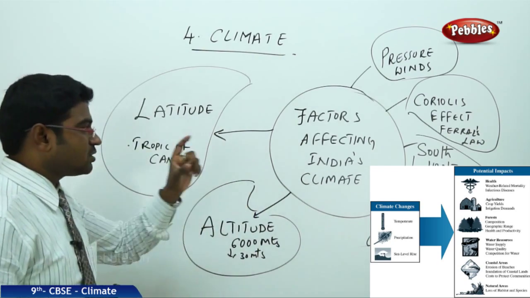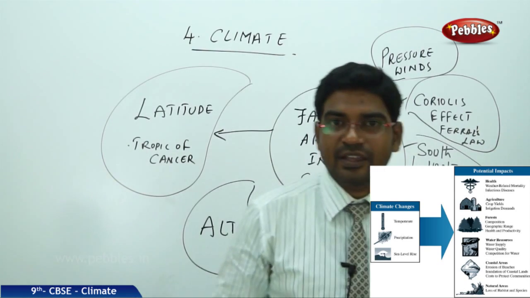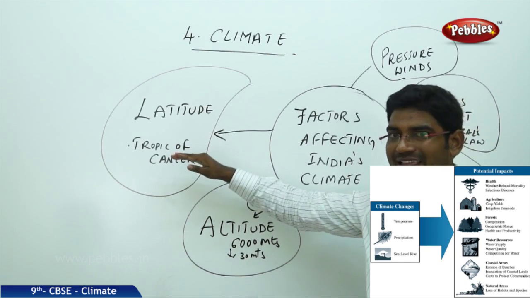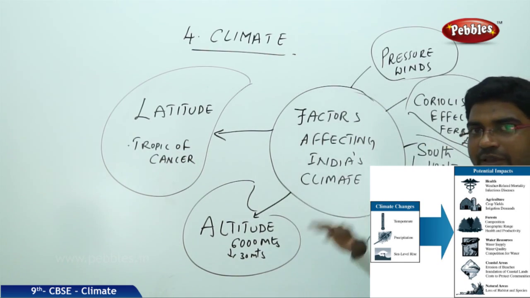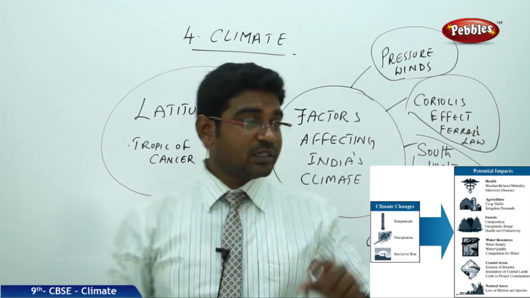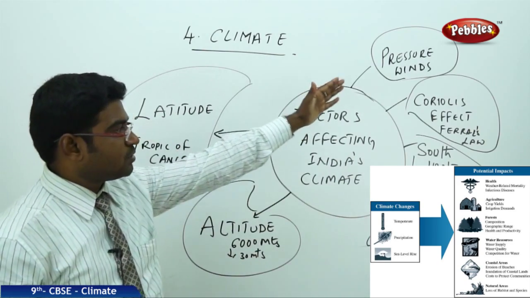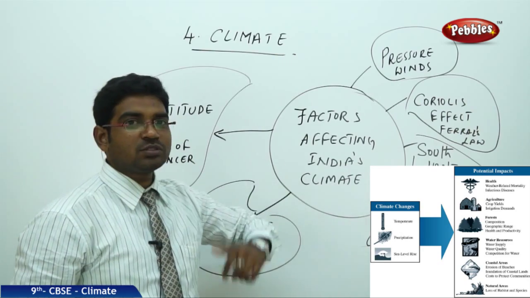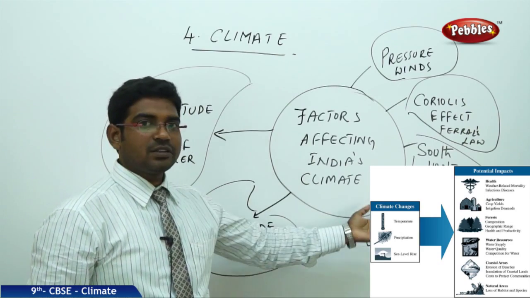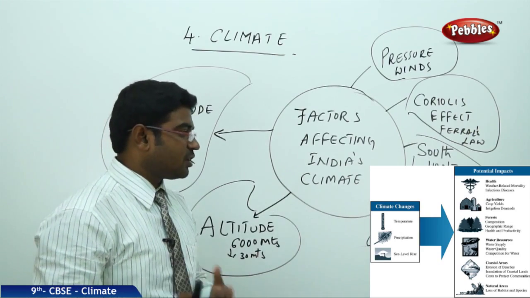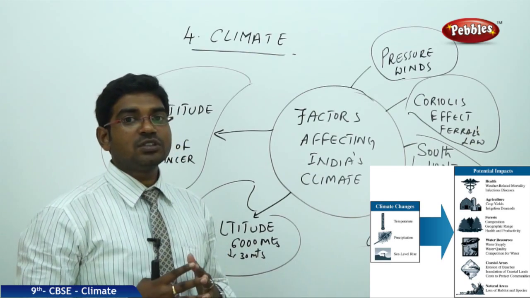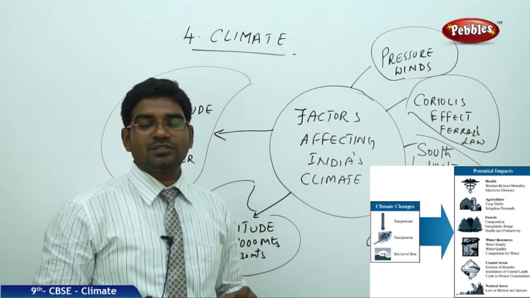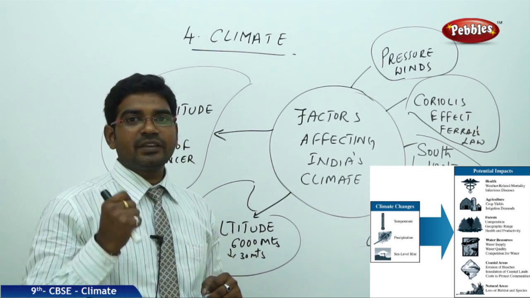The main factors affecting the climate of India are the latitudes, because of the Tropic of Cancer; the altitudes, the Himalayas and the coastal regions; third, the pressure winds; fourth, the Coriolis effect, Ferrell's law, and the southwest monsoons; and finally, not last and not least, the jet streams which come with a very huge speed. These are all the important factors which influence India's climatic conditions.